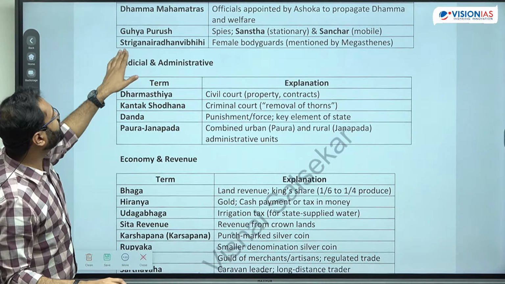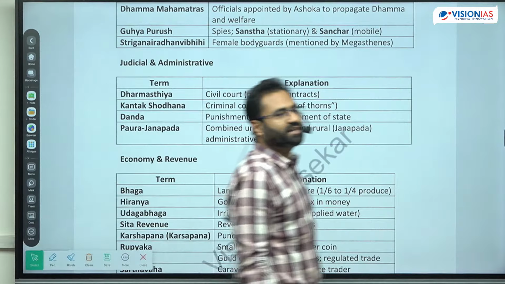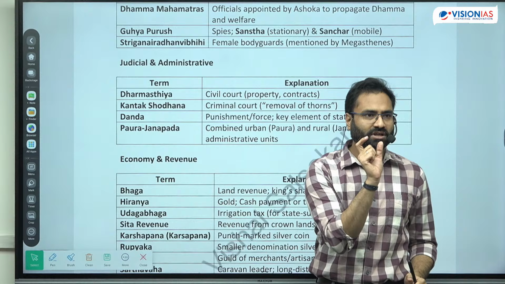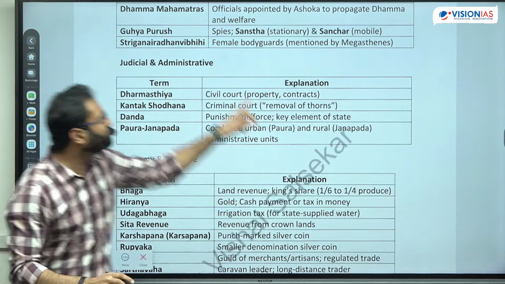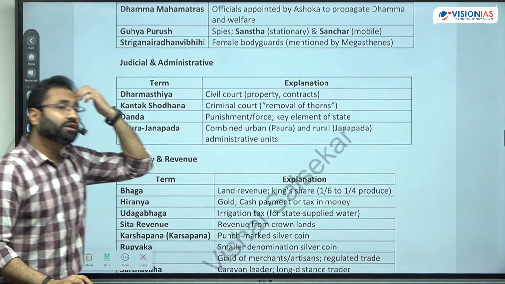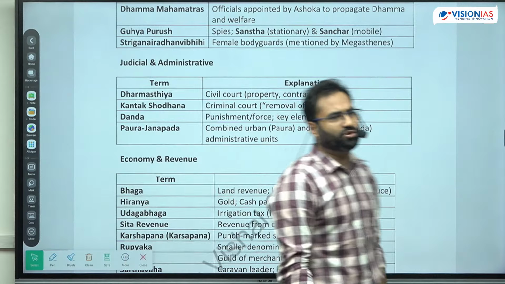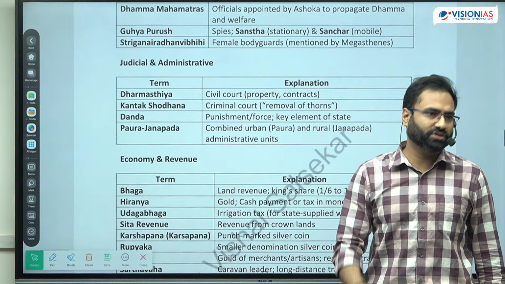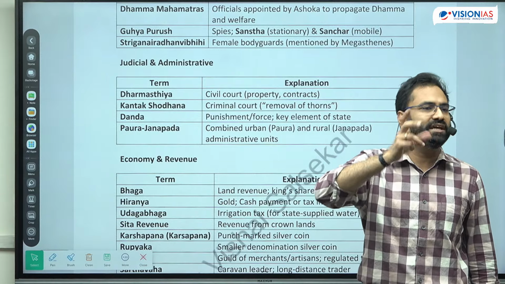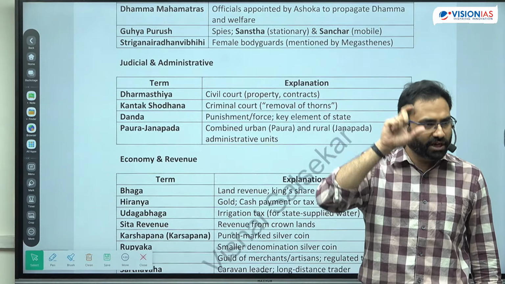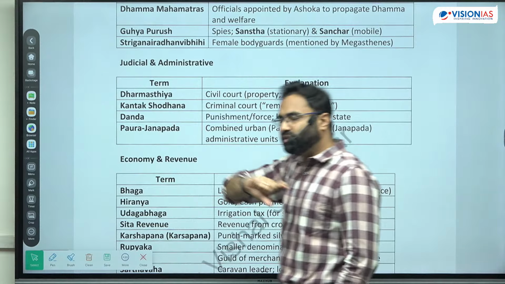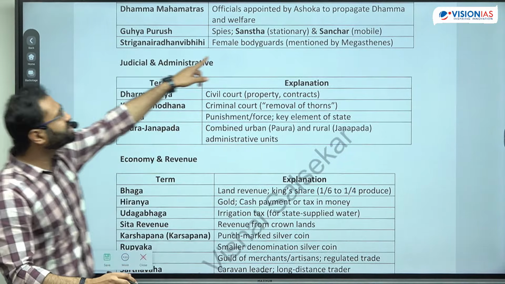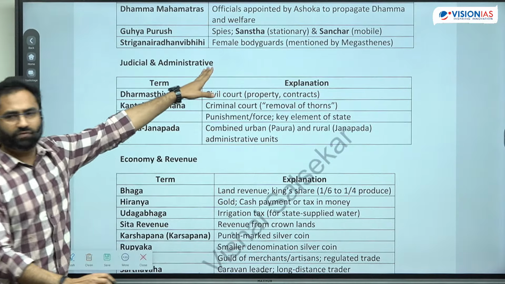Next is Stri Ganardhi Vibhihi. It starts with Stri, meaning it is something attributed to women. So it is used for the female bodyguard. Megasthenes and even the Arthashastra talked about how Chandragupta Maurya used to have female bodyguards. So there was this particular concept that it was not only male bodyguards, it was even female bodyguards, meaning females were also performing these particular tasks. So this is the thing associated with the female bodyguards.